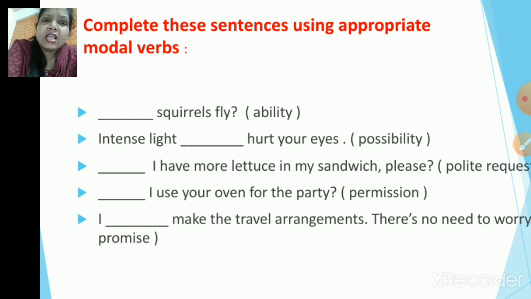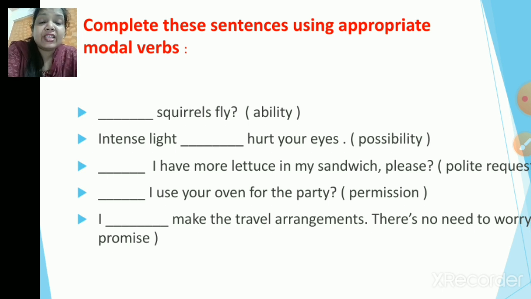Dash squirrels fly, in the bracket ability. Alright, next. Intense light dash hurt your eyes, in the bracket possibility. Next. Dash I have more lettuce in my sandwich please. Polite request. Next one. Dash I use your oven for the party. Permission. Next. I dash make the travel arrangements. There's no need to worry. In the bracket promise. Alright.